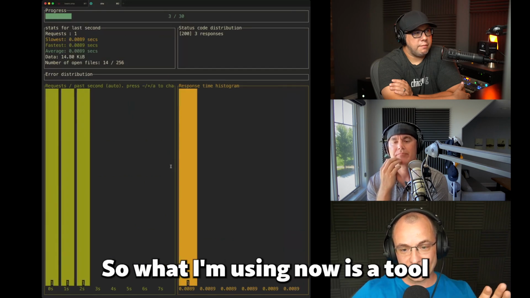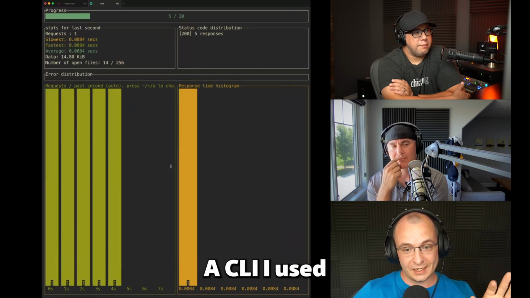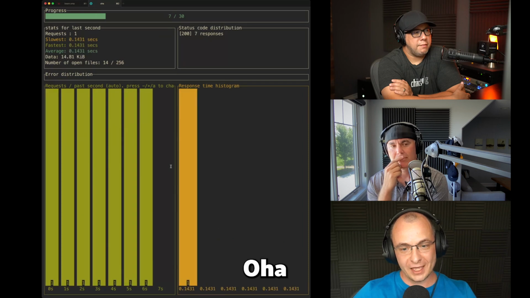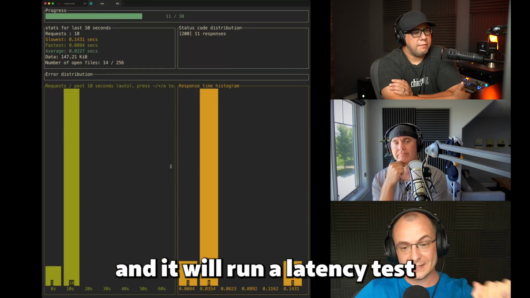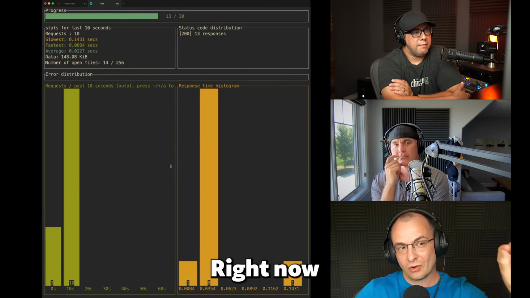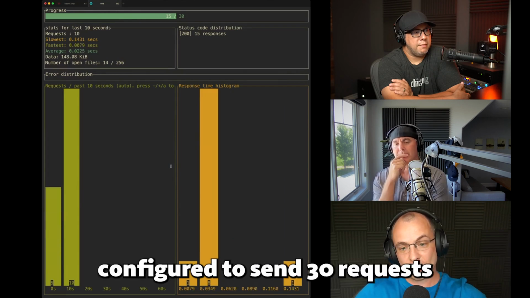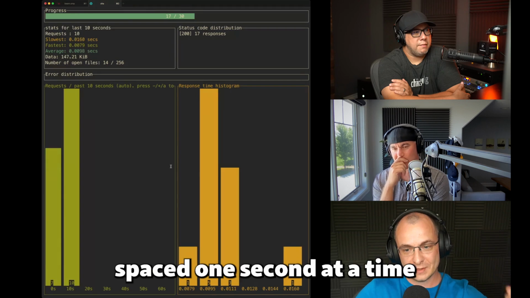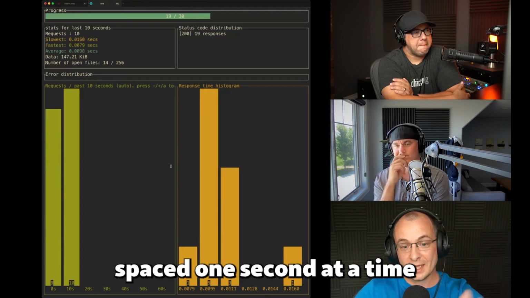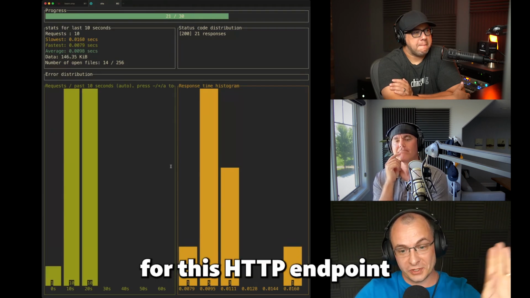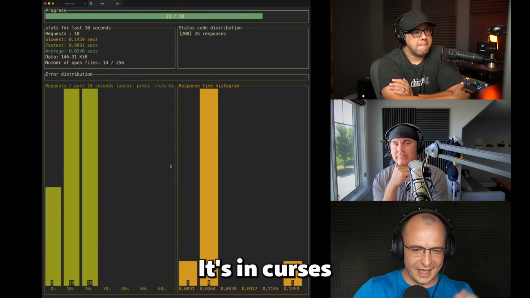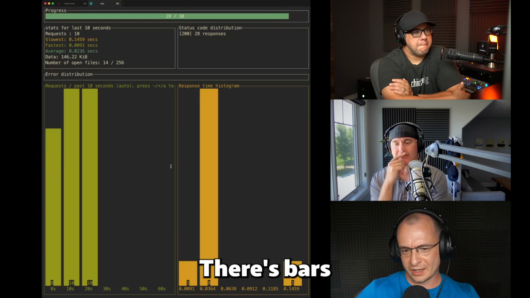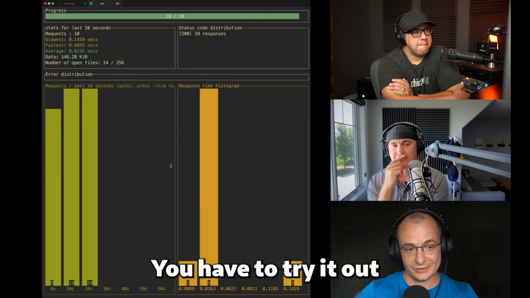So what I'm using now is a tool. I love it. A CLI called OHA. It's from the cargo community, and it will run a latency test on endpoints. Right now, we have it configured to send 30 requests for one client spaced 1 second apart, to see the latency distribution for this HTTP endpoint, to see how many succeed, how many fail. It's ncurses, it's beautiful. There's bars, there's green, there's yellow. You have to try it out.